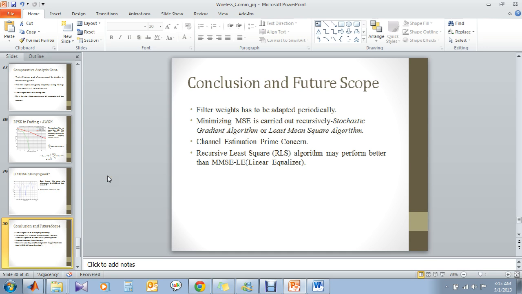So in conclusion, the filter weights have to be adapted periodically. We have to minimize the mean square error, which is only possible if we know the channel. We need a proper channel estimation process, and there are several algorithms like the recursive least squares algorithm or the minimum mean square linear equalizer. So these are basically processes to estimate the channel and to adapt the filters.